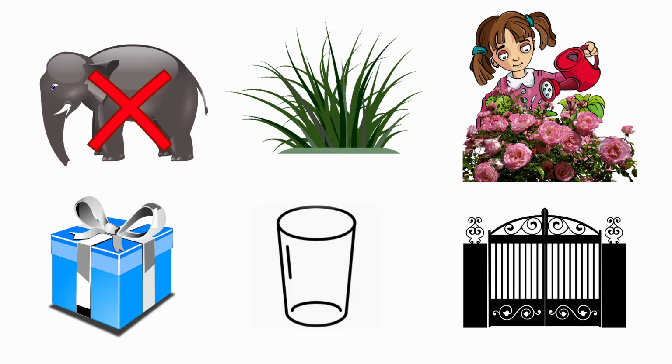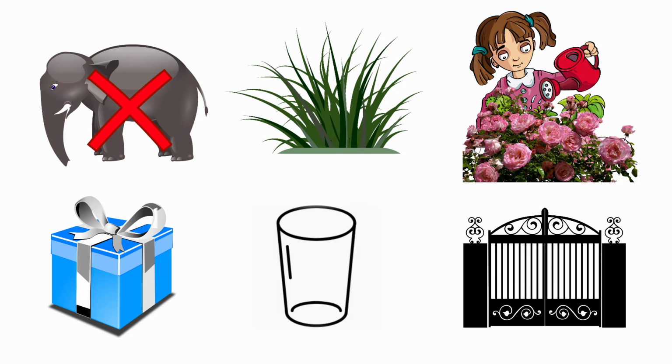Next one, glass. The beginning sound for glass is G. And the sound of the letter G is G. The sound of the letter G and the beginning sound for glass are same. So, we should not cross out the picture glass.